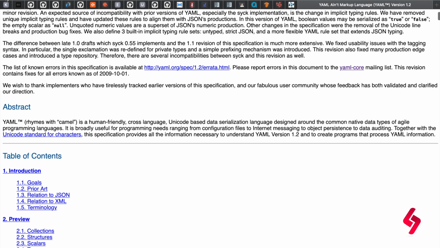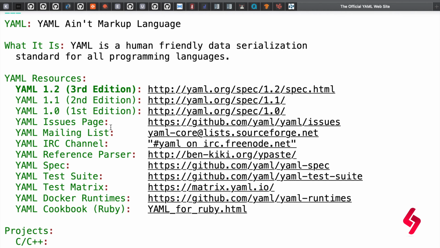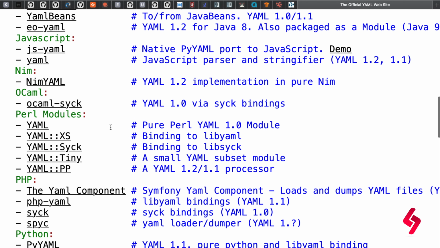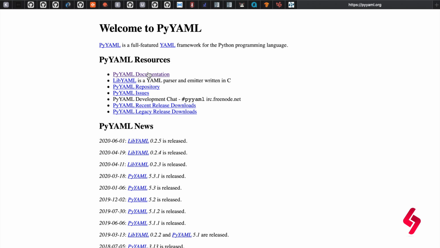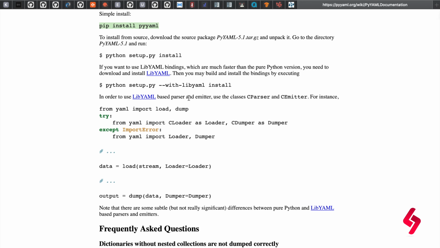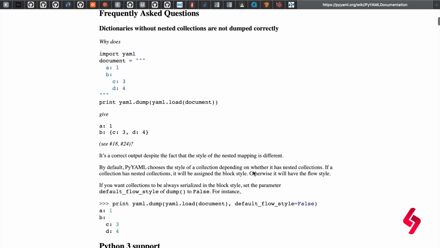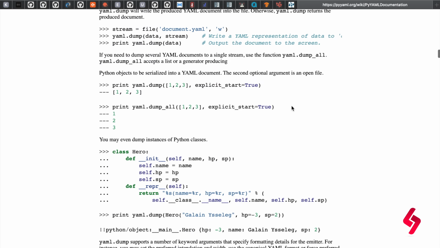I'm just going back now and clicking on the Python supported library, PyYAML. Let's go to the documentation first. To install PyYAML, we use the command pip install PyYAML, and the rest is all programming. Anyway, I'm going to show you with a demo, then you will understand how it works.